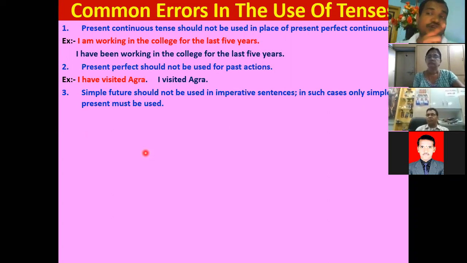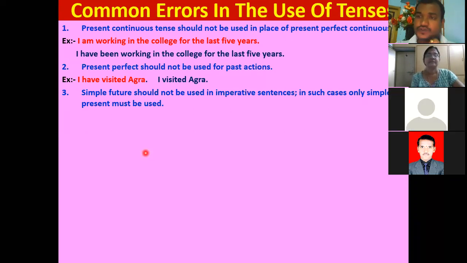Instead, what should we use? We should use only simple present. Simple present is for quotations, for universal truths, for facts, for habits, for daily routine. For imperative sentences, we should use only simple present. No other tense can be used there.